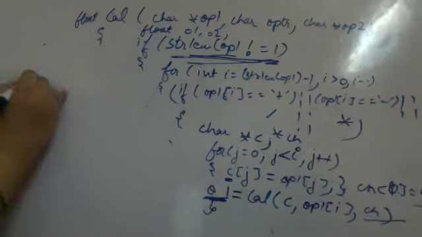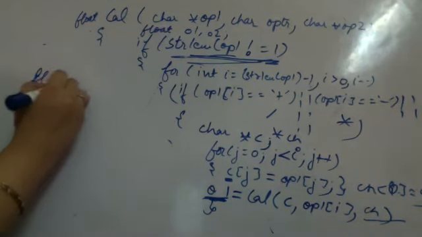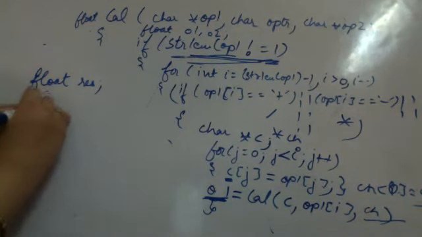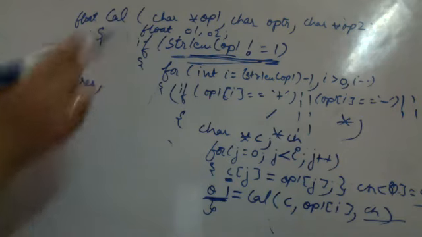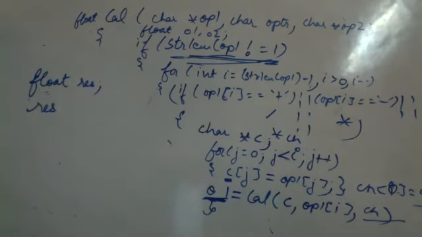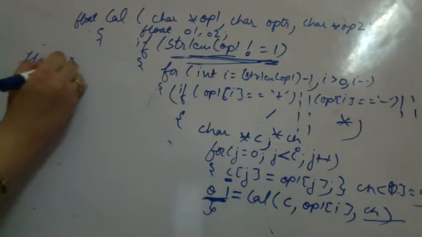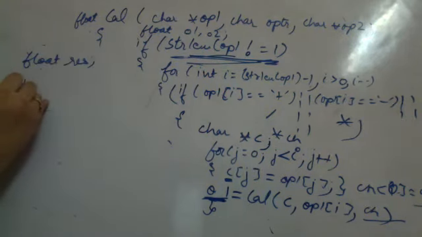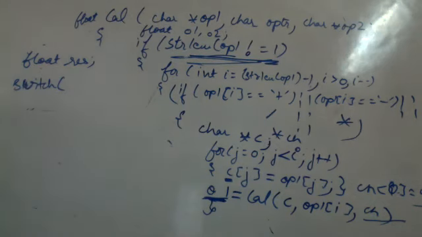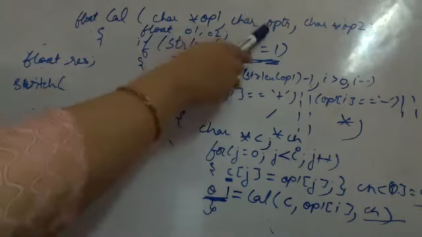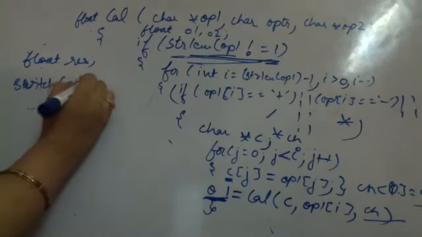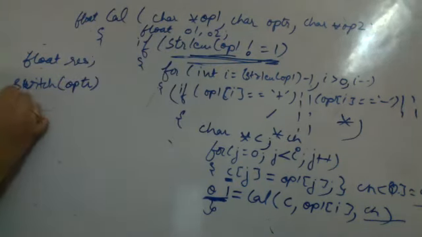Now result, supposedly some float, result. Now you have to know the character. You can use a switch case in this. So you have taken a float result and you take a switch, only a single character can go in a switch, not an array. You have to take care that you are taking only a single character. Now the operator, whatever it is, goes into your switch.